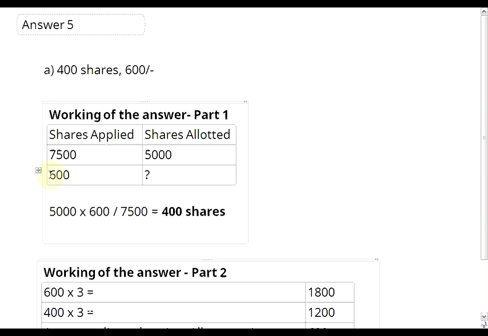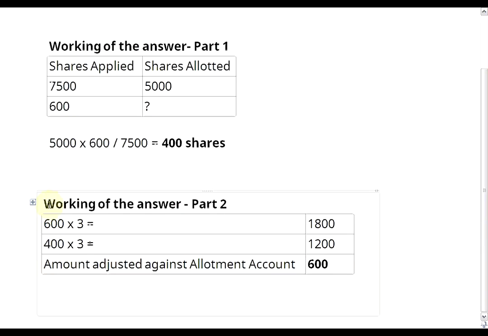What we do is multiply 600 with 5,000. 5,000 here and 600 is written here. You multiply them and you divide this with 7,500. You go crosswise, 600 into 5,000 and 7,500 into question mark. So question mark is with 7,500, therefore you write the 7,500 in the denominator and 5,000 into 600 in the numerator. If you solve this, the answer to part number 1 is 400 shares, which is written here.